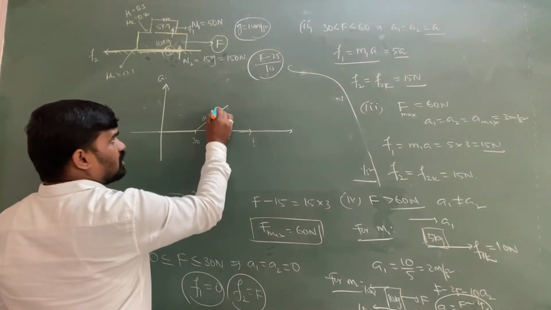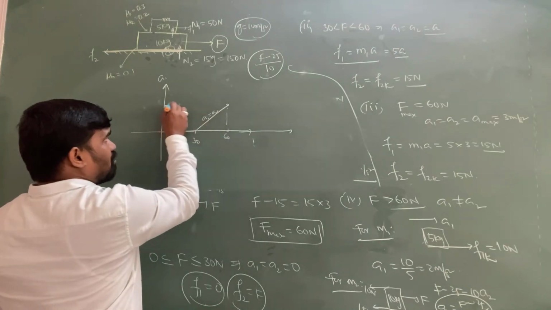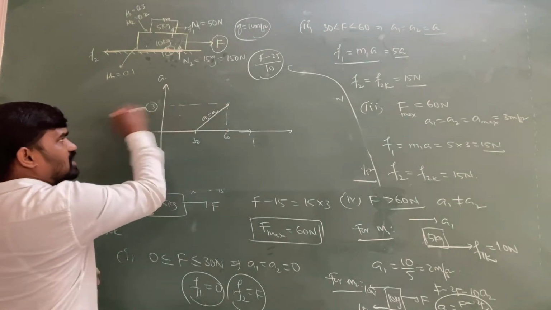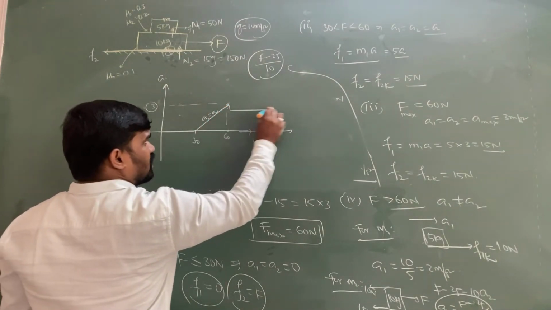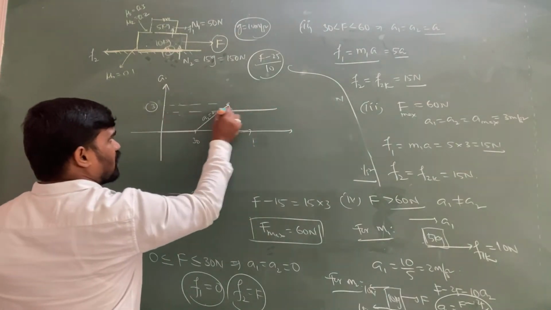After 60 newton, what is the maximum? The maximum acceleration both are getting is 3. After 60 newton, A1 will become what, sir? 2 only, and it becomes constant.